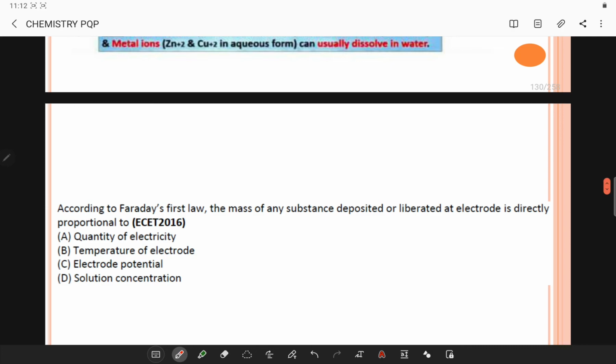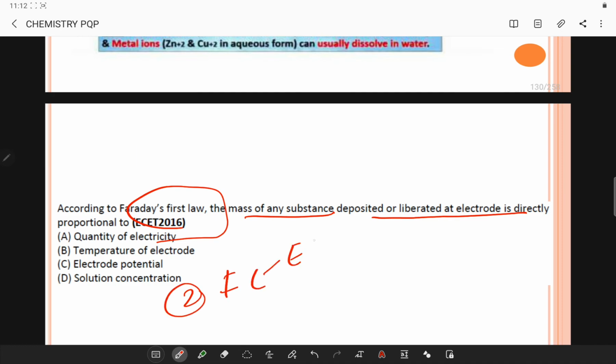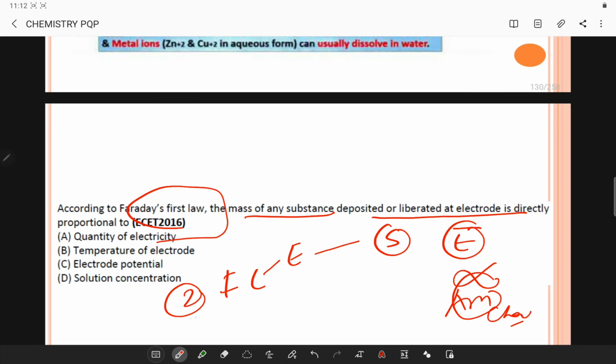Next question. According to Faraday's first law, the mass of any substance deposited or liberated at the electrode is directly proportional to what? You have two laws, Faraday's laws of electrolysis. The mass of a substance deposited or liberated at an electrode is directly proportional to the amount of charge passed.